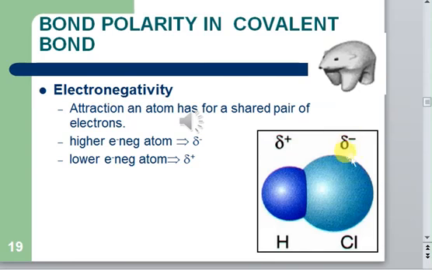So chlorine is good at attracting the shared pair of electrons to itself. But hydrogen cannot attract the electronic density, so hydrogen has reduced electronic density here. Hydrogen is partially positive and chlorine is partially negative, but this bond is still a covalent bond. Why is this bond covalent? Because the electronic density is still shared between these two atoms.